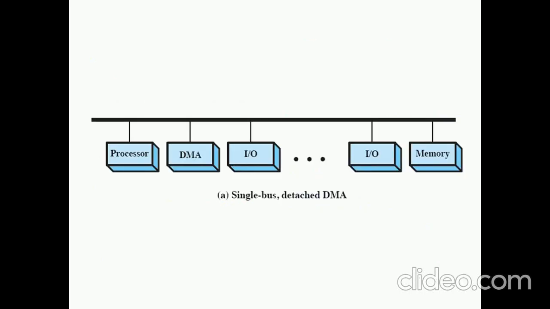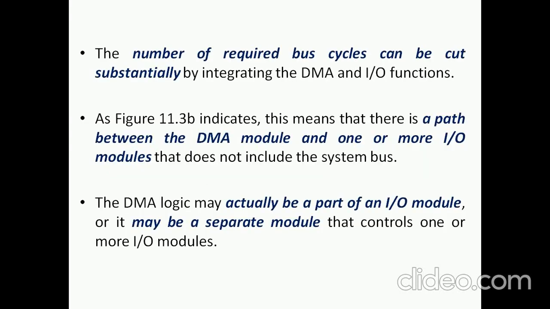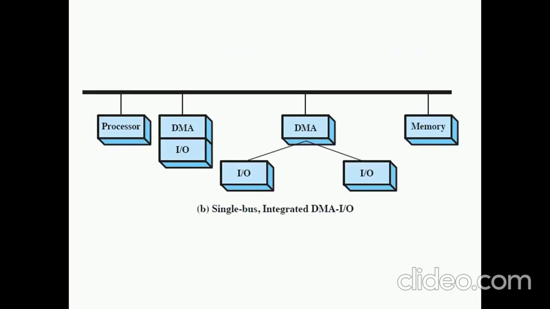So this is a diagrammatic representation, using a single bus for all the devices. The next is where the number of required bus cycles can be cut substantially. That is, a path between the DMA module and one or more IO modules that does not include the system bus. So this is an example diagram. It also has some other system buses.